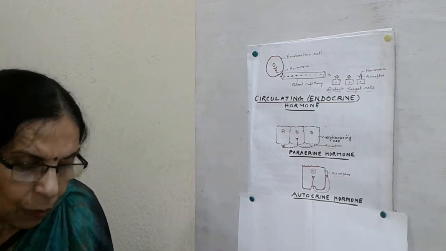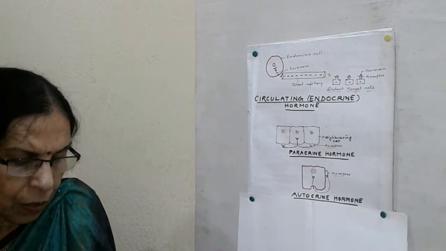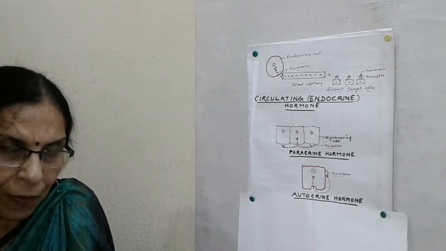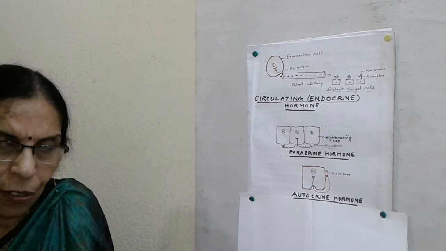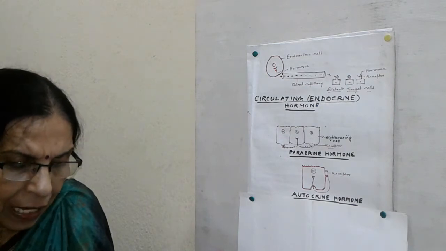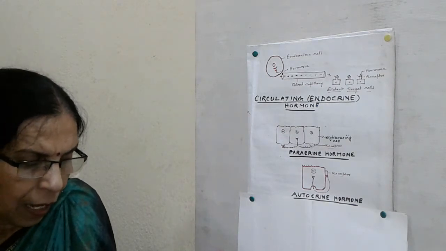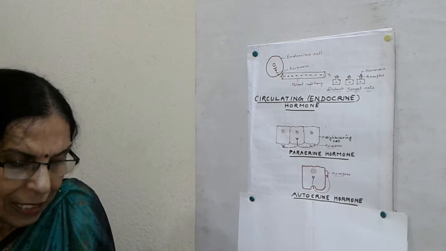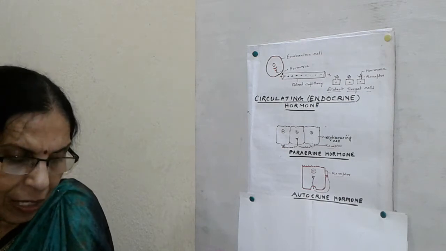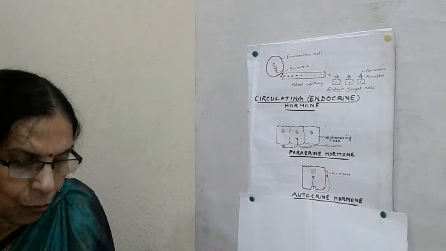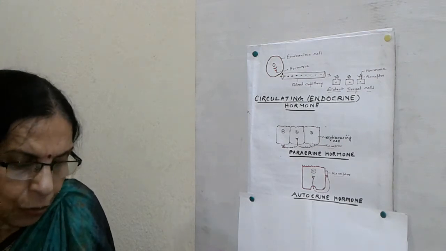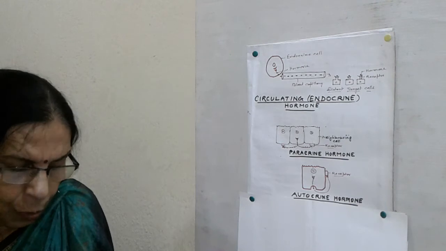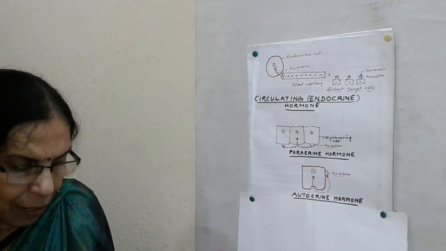They are collectively called catecholamines because they are derivatives of the catechol group, C-A-T-E-C-H-O-L, and the spelling of catecholamines, C-A-T-E-C-H-O-L-A-M-I-N-E-S, as they are derivatives of catechol or 1,2-dihydroxyphenol. The two hydroxyl groups are at the first position and second position.